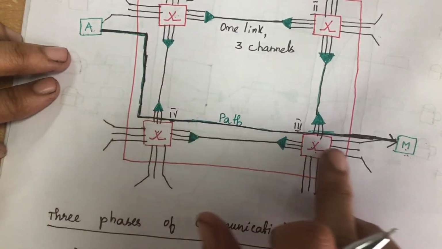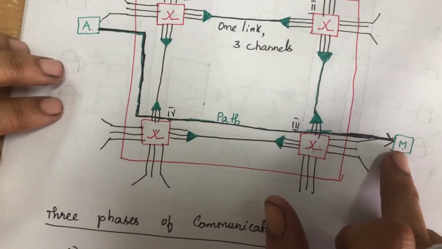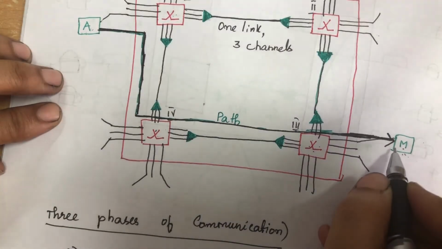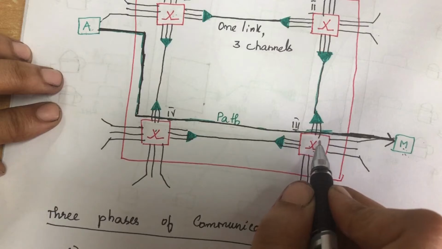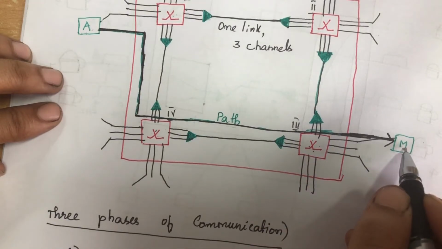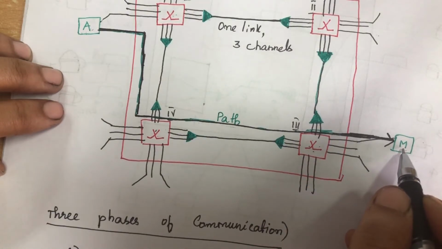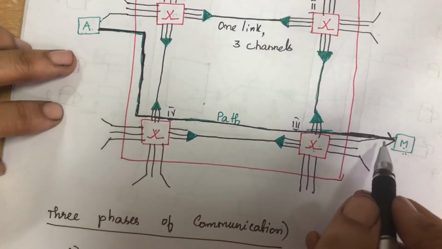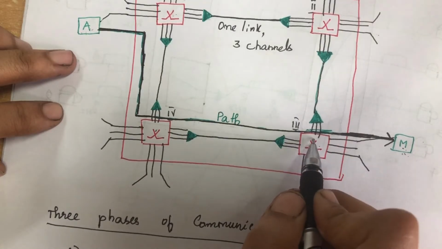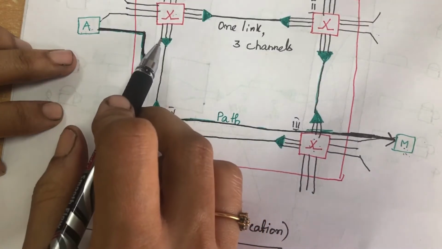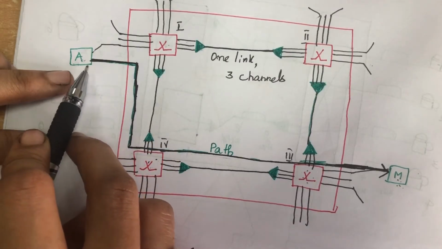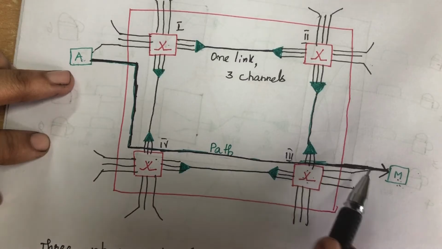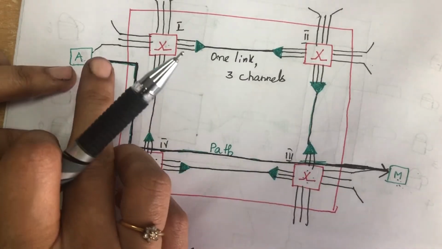So after this request, the device M will send an acknowledgement back in the same path. It will send the acknowledgement whether it will accept. If the acknowledgement has been sent, then it says that it is willing to communicate with device A. So now the acknowledgement will be sent back to switch 3. From there it reaches switch 4, and again it reaches switch 1, and from there it goes to A. After which a dedicated path is established between A and M.